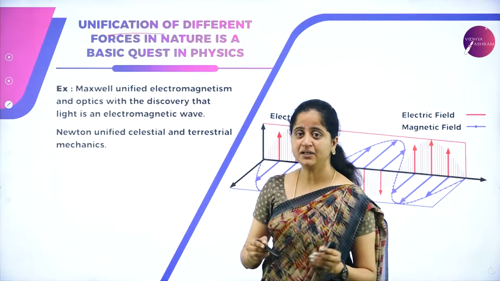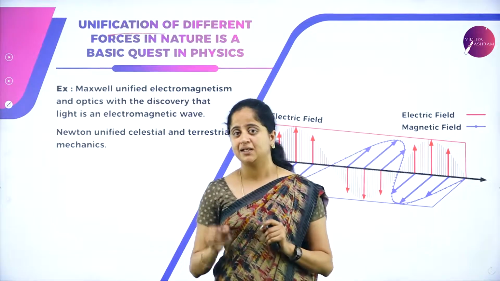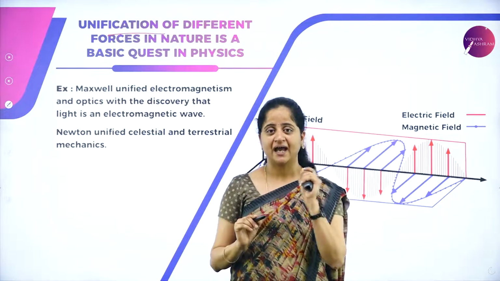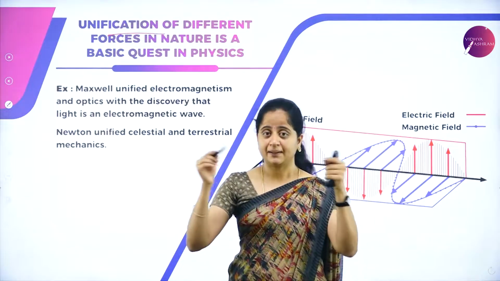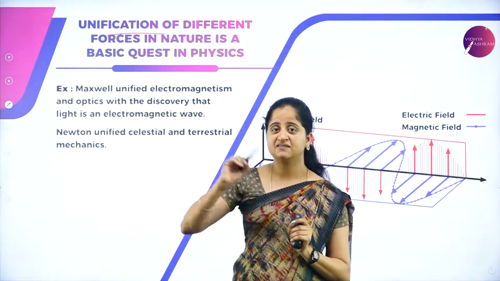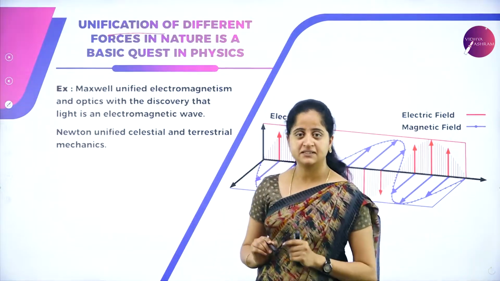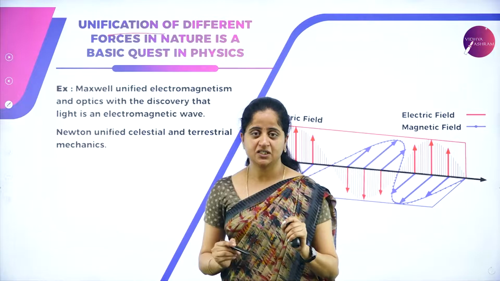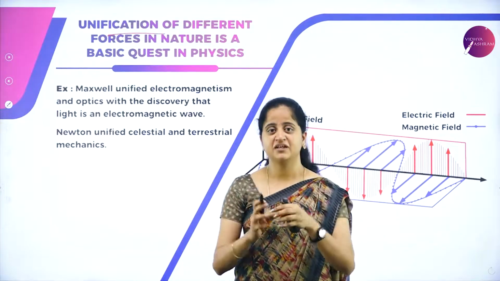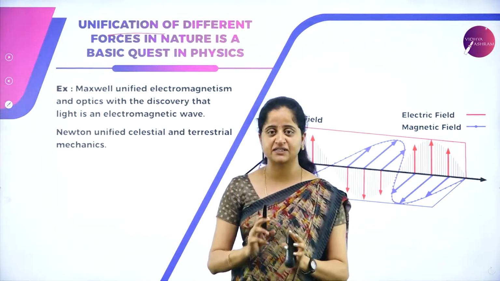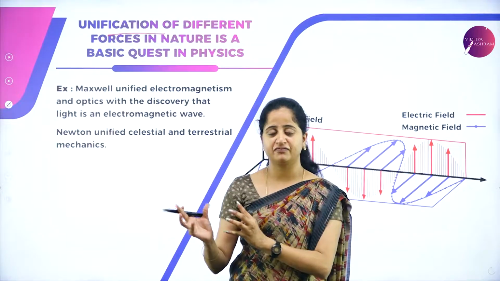In this example, the unification is between the electromagnetic laws and optics. So they combine together, which gives rise to the concept called electromagnetic wave. I hope it is clear to everybody now. Unification is nothing but combining different laws or theories in physics, which gives rise to another different concept.